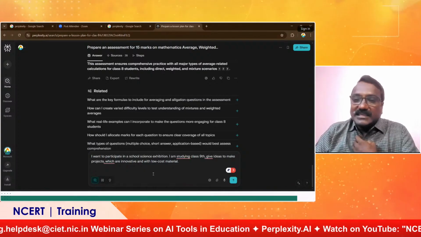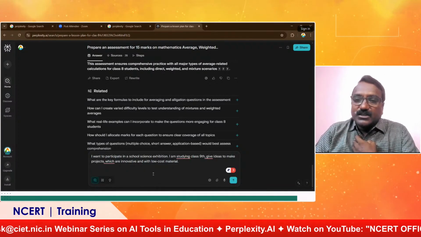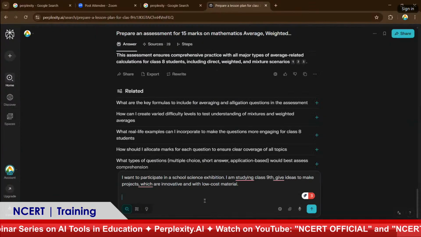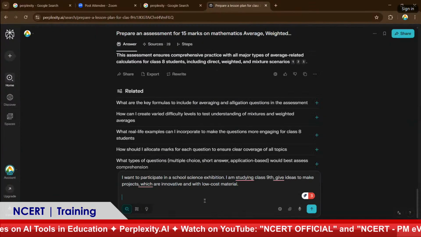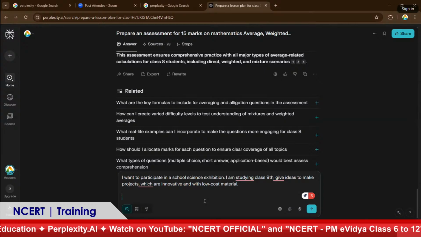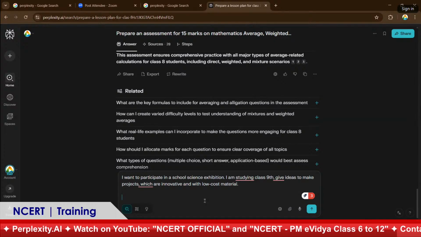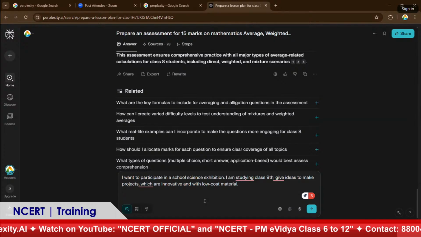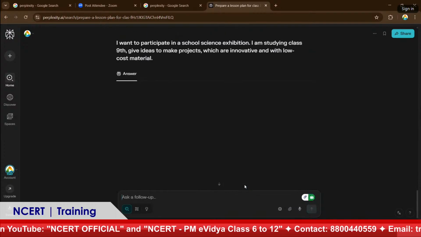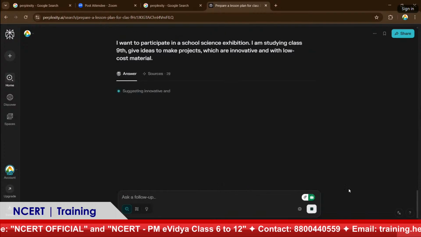I am studying class 9th. Give ideas to make projects which are innovative and use low cost material. This is my requirement. It should be very innovative and low cost. It should not give very big projects using sensors or 3D machines and all. I want it in low cost. Let's check how it reflects.